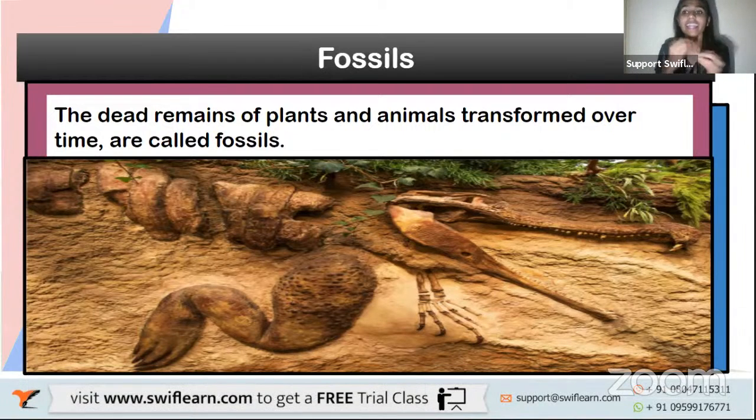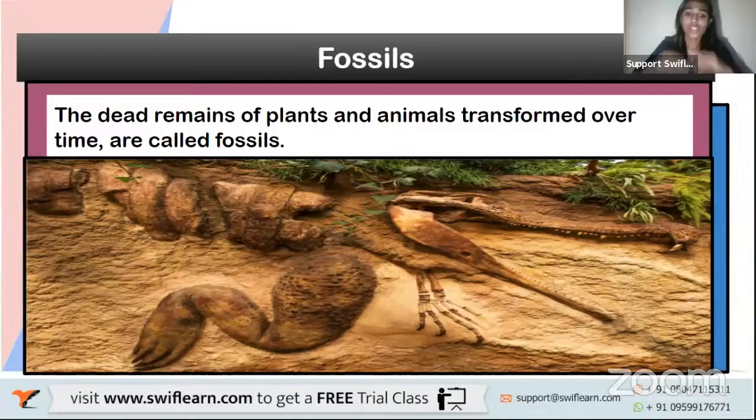Now what happens is, due to many natural reasons, these got compressed below layers, right? They have been compressed underneath layers.